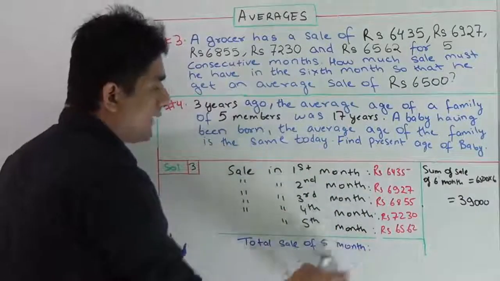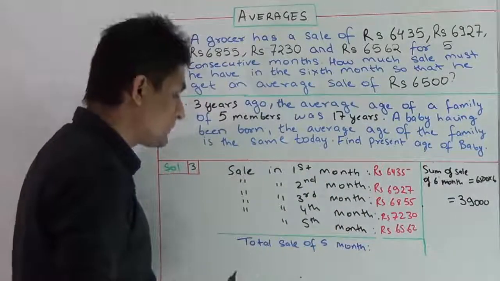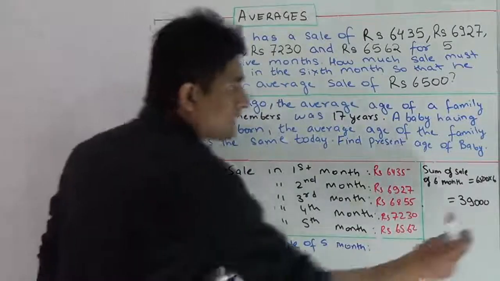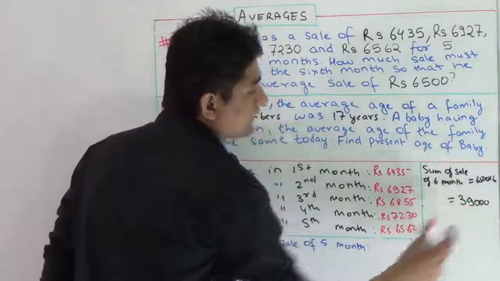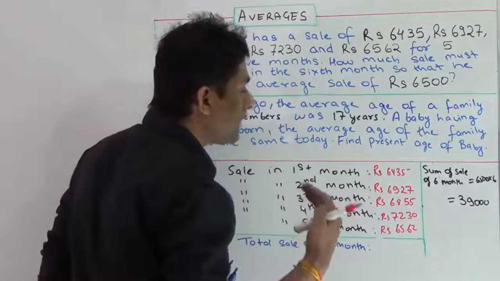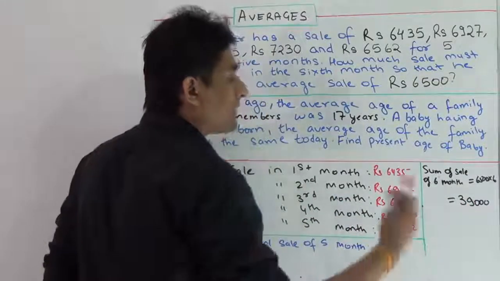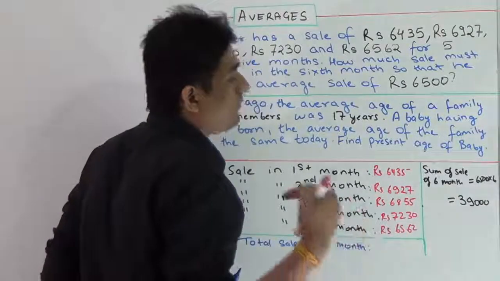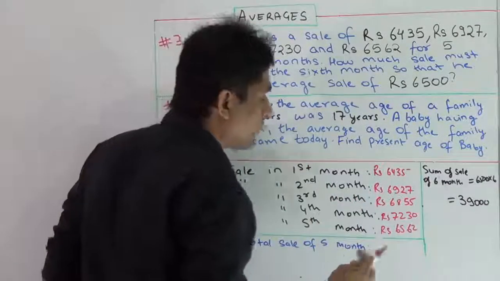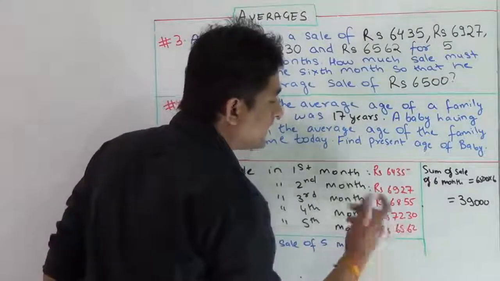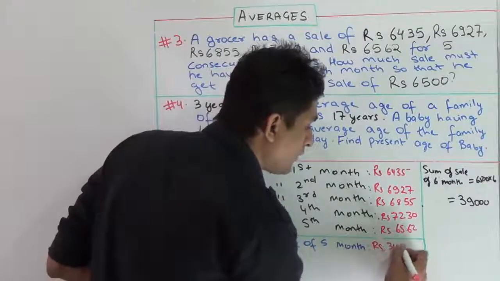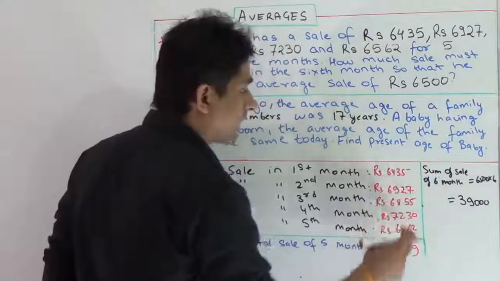Here in this data, I have the respective sale of grocer in all the 5 months. So I have the sum of sale of 6 months. If I calculate the sum of sale in 5 months and subtract it from the sum of sale of 6 months, I'll get the sale of the last month, that is the 6th month. The sum of sale in the first 5 months will come out to be 34009. I've already calculated this sum.